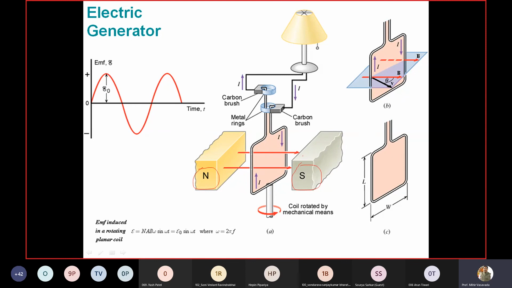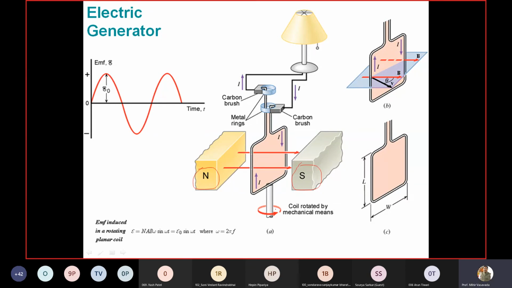And this is a loop coil, right? It is connected with the carbon brush and slip rings to collect the current. And this coil is actually rotated by some mechanical means, which is known as the prime mover.